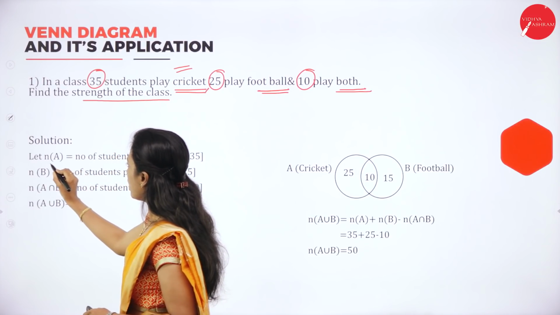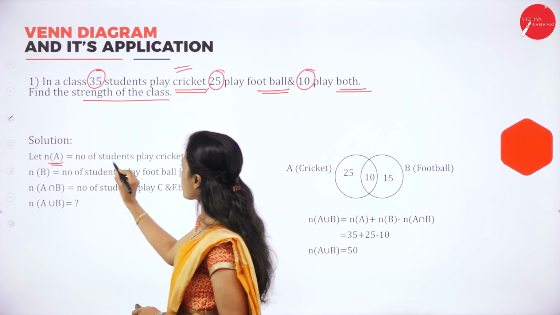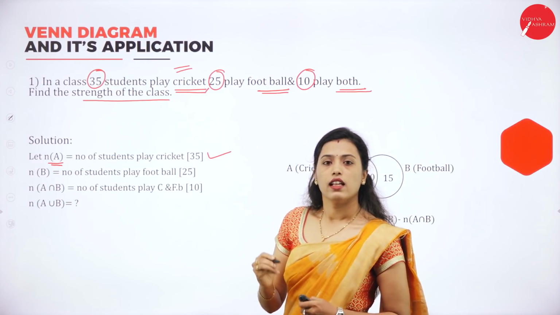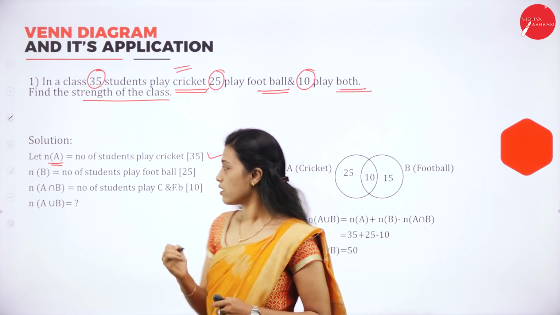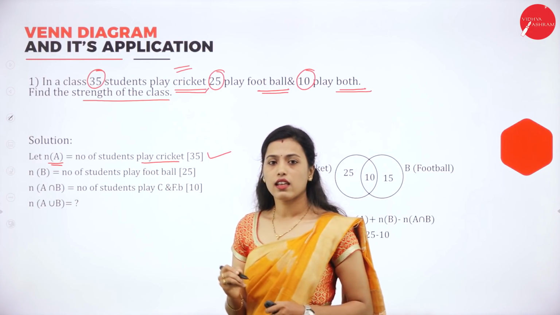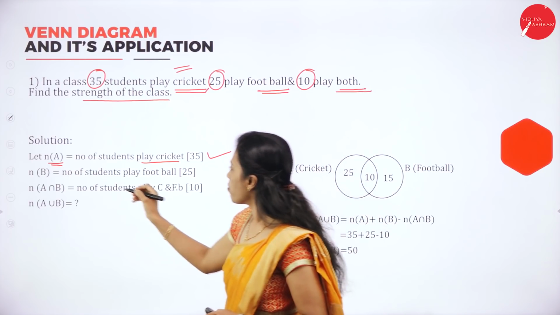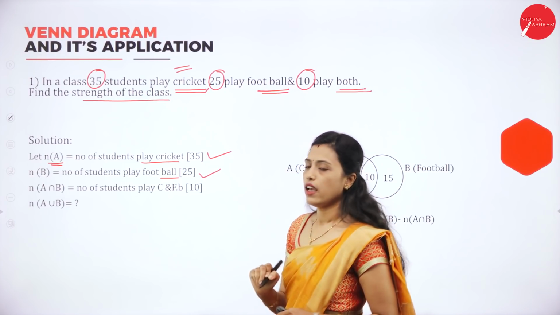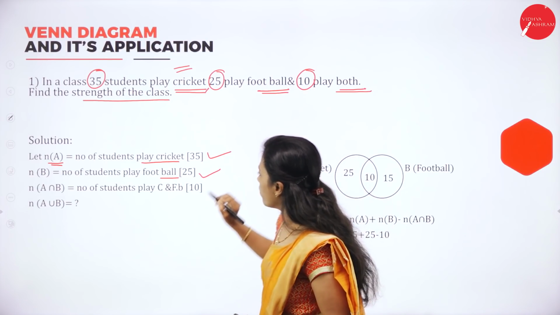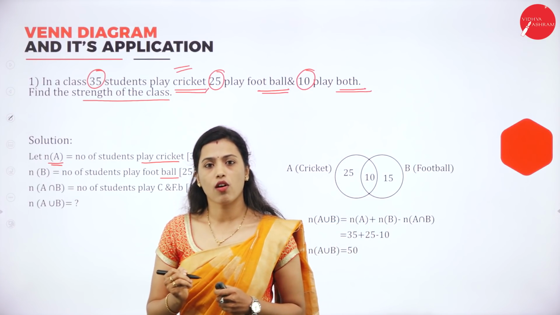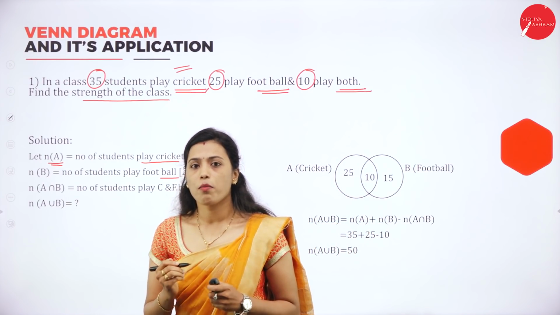Now let n of A be the number of students who play cricket, it is 35. Then n of B is the number of students who play football, it is 25. And the number of students who play both cricket and football, that is common.